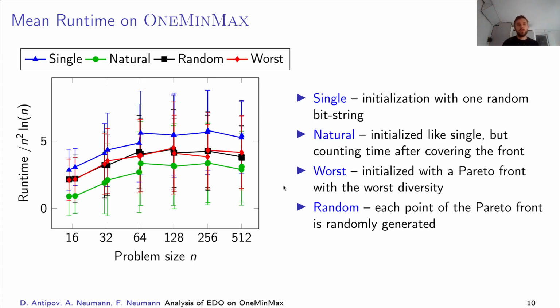The worst initialization is the population with the worst diversity, which we discussed previously, and the random one is when we generate each point in the Pareto front randomly with a predefined number of 1 bits. And we see that for all initialization types, the runtime normalized by n squared log n doesn't grow, which means that most probably this is the true asymptotics of this runtime.